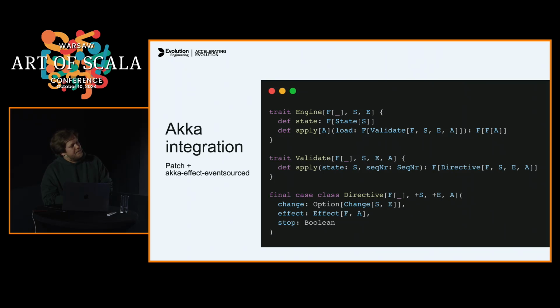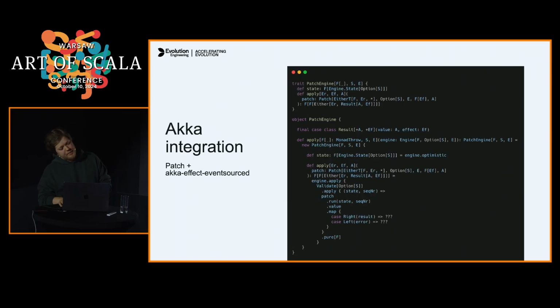It has some entities like engine, and once you define the engine, you can have your patch engine on top of it. So it's still the same, right? You have your state, you have your sequence number, and you just apply the patch, and then you decide what to do in case it succeeds and if it fails.